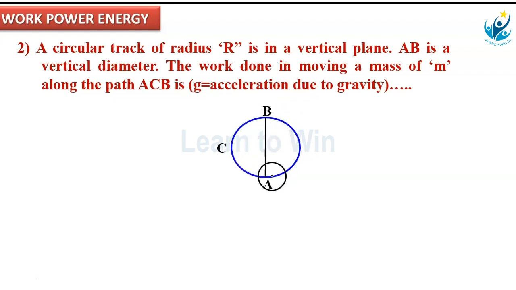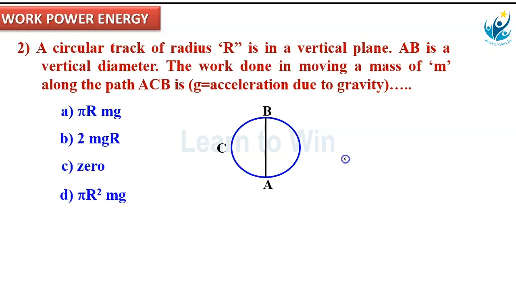So in this circular path an object is moving. AB is the vertical diameter. Now an object is moved from here to B point through the path ACB. Then what is the amount of work done? The mass of the object is given as m. So here options are these 4.